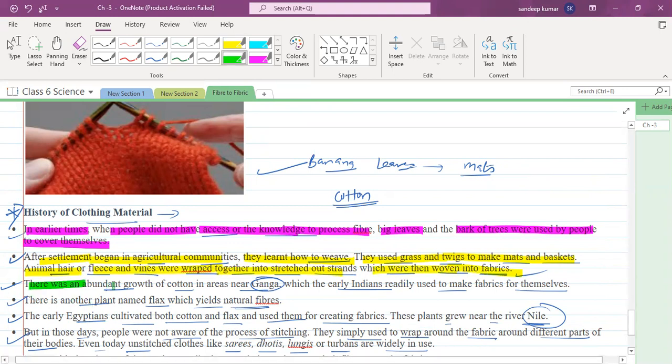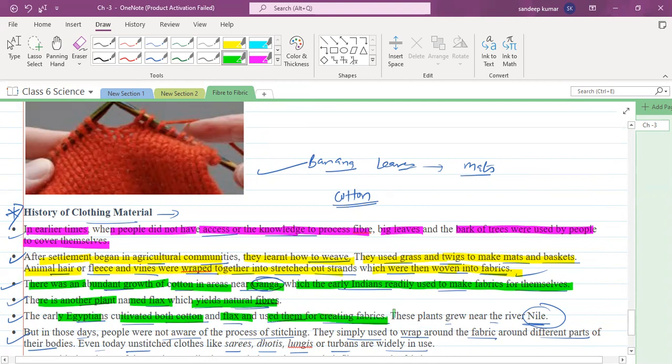There was an abundant growth of cotton in areas near the Ganga, which the early Indians readily used to make fabrics for themselves. There is another plant called flax, which yields a natural fiber. Similarly to Indians, the Egyptians also cultivated both cotton and flax and used them for creating fabrics. These plants grew up near the river Nile. In India, near which river? Near the Ganga. But in Egypt, which river? Near the river Nile. But in those days, people were not aware of the process of stitching.